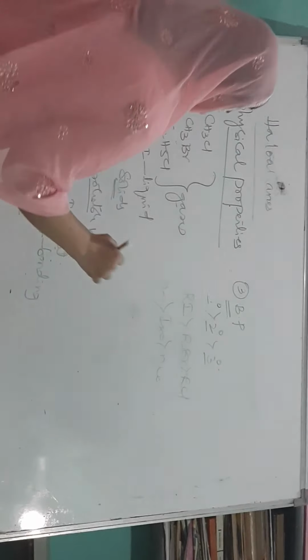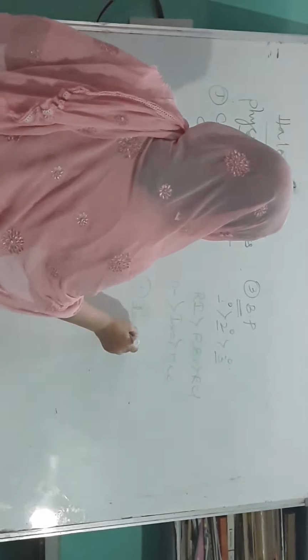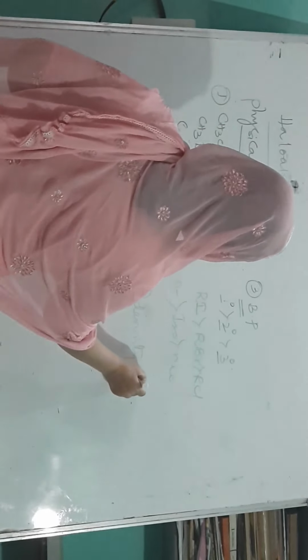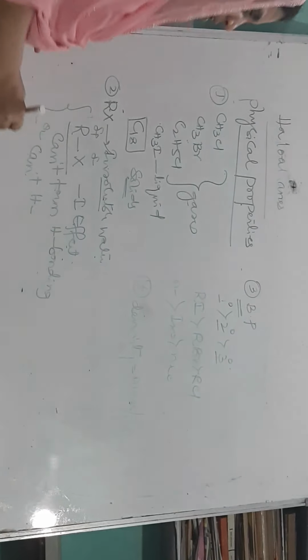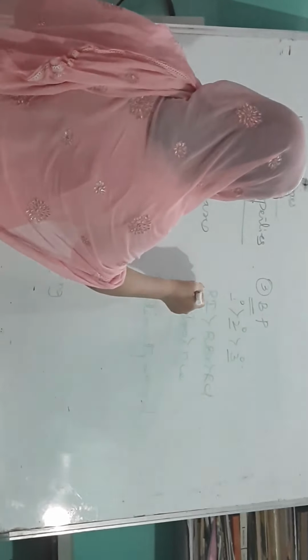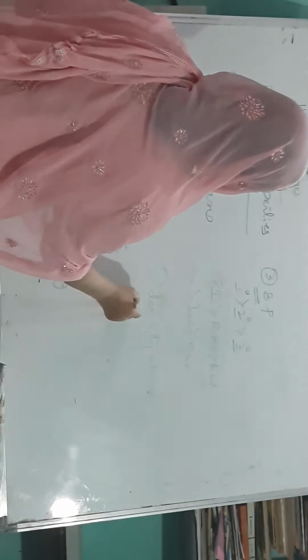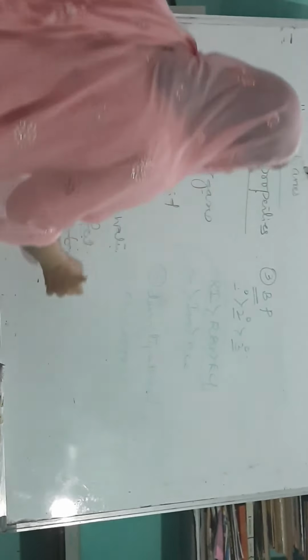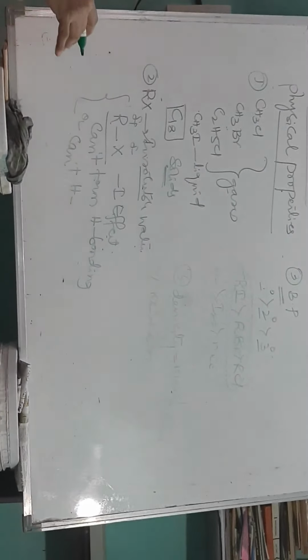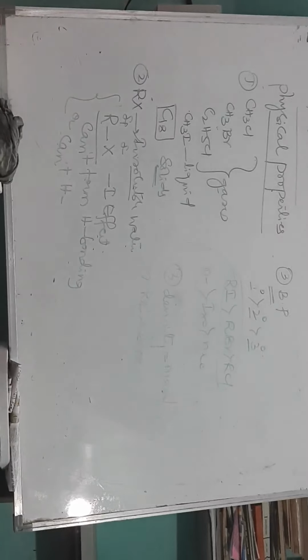The last point is related to density. Have you remembered, children, what is density? Density is nothing but mass per unit volume. In another way we can say that density and boiling point order is the same, that is RI greater than RBr than RCl. All these limited physical properties are important to know for knowledge about alkyl halides.